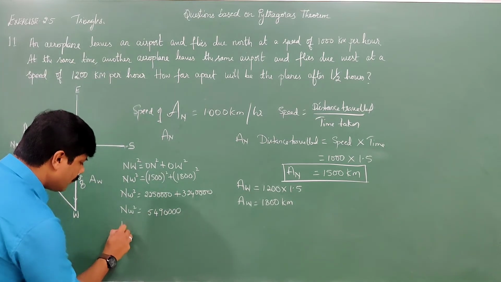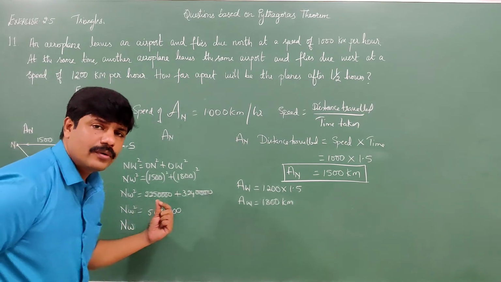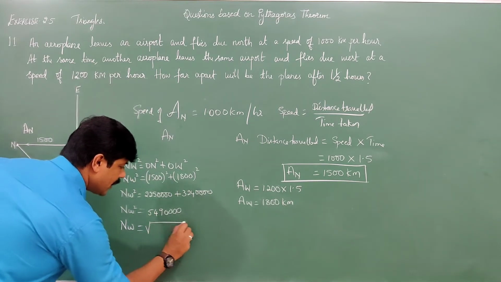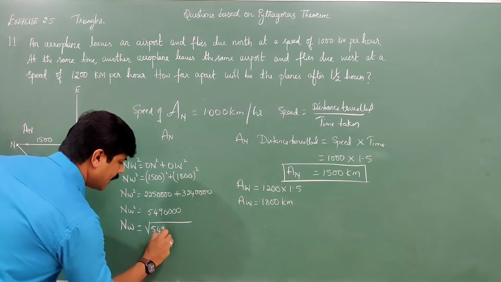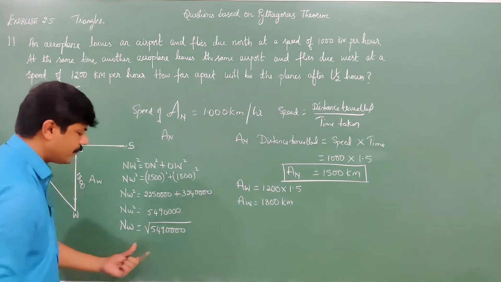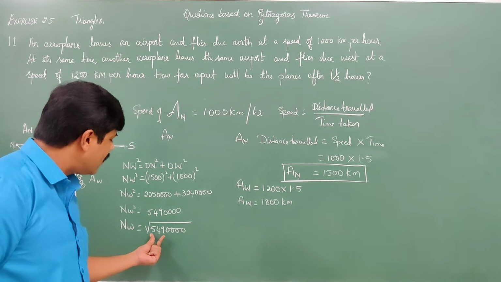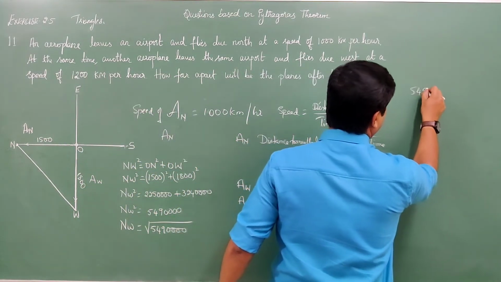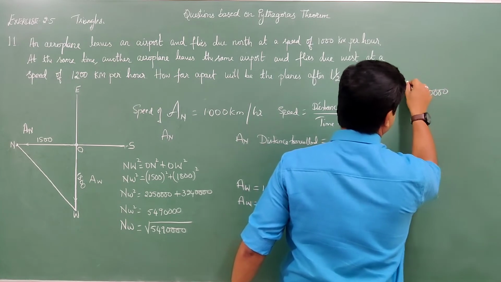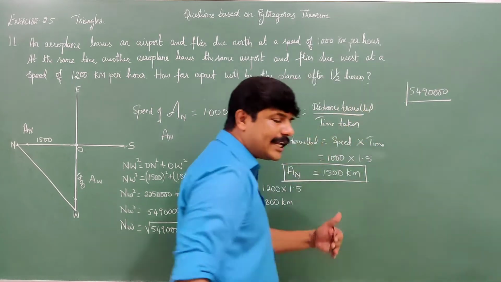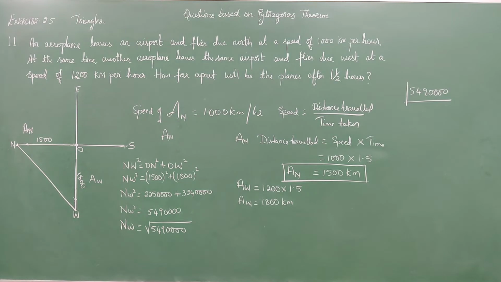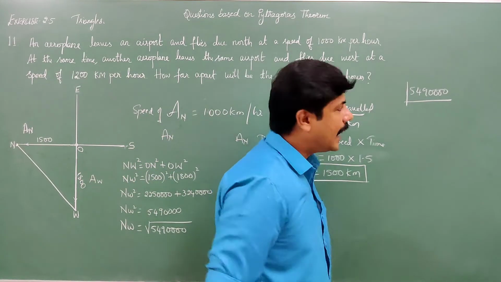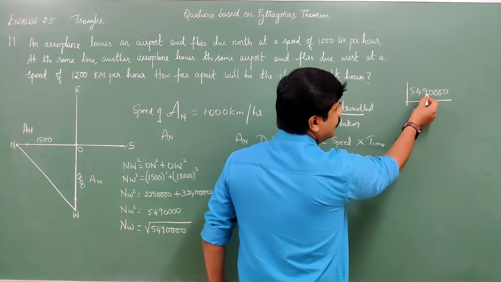Now remove this square, and thus it becomes the square root of 54,90,000. Now find the factors of 54,90,000, so that we can check whether any square numbers are available. If you observe properly, 54 is divisible by 9, and 9 is also divisible by 9.